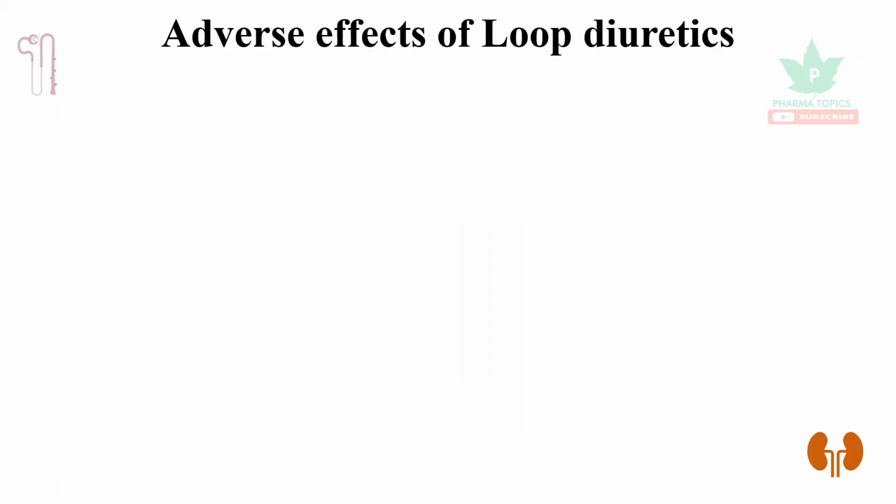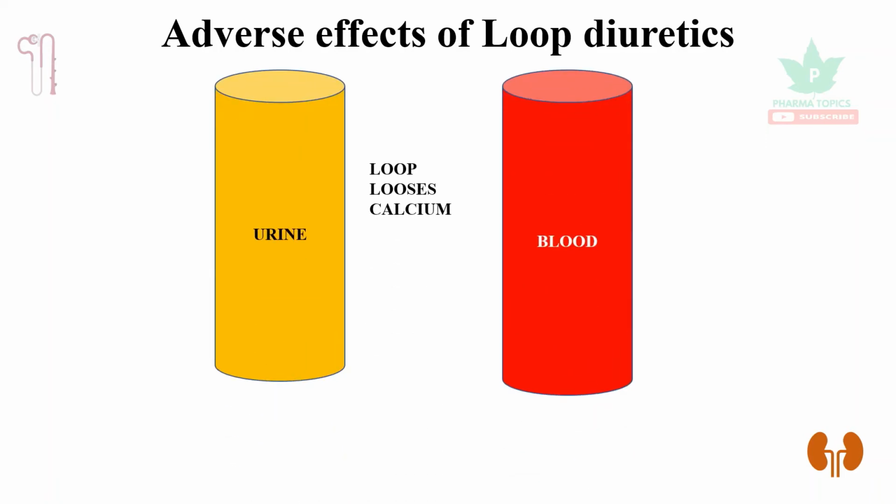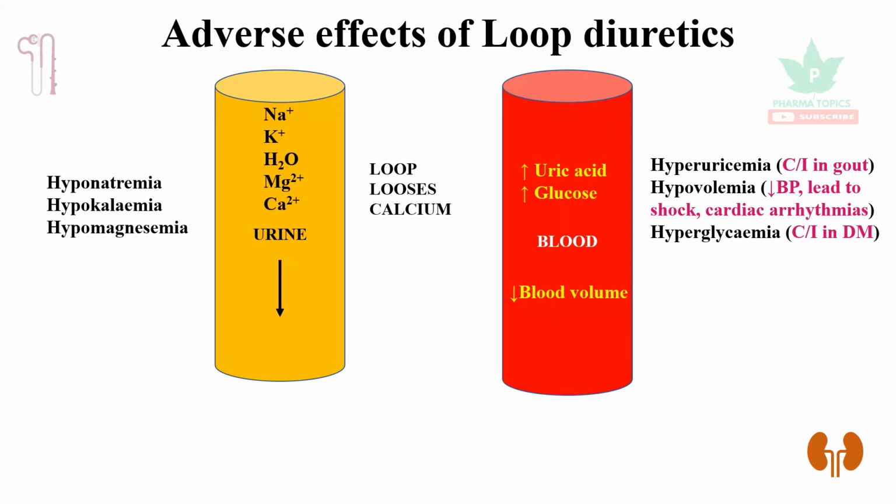So let us see the adverse effects of loop diuretics in brief. So you remember a code: loop loses calcium, whereas thiazides reabsorb the calcium. So sodium, potassium, water, magnesium, calcium are eliminated in urine, whereas uric acid and glucose are reabsorbed into the blood. The blood volume decreases. So hyponatremia, hypokalemia, hypomagnesemia, hyperuricemia can occur. So contraindicated in gout. Hypovolemia can occur.